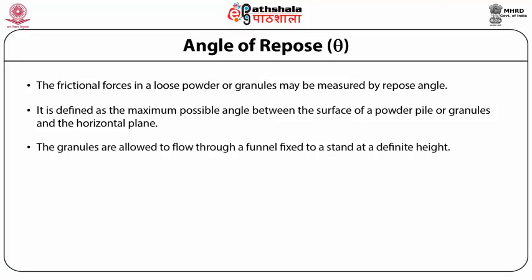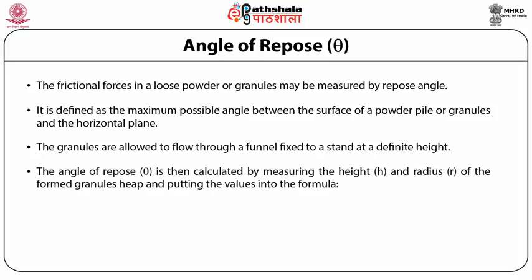The granules are allowed to flow through a funnel fixed to a stand at a definite height. The angle of repose theta is then calculated after measuring the height of the heap and the radius of the formed granules, and putting the values into the expression tan theta is equal to h by r. We can get the value for the angle of repose.